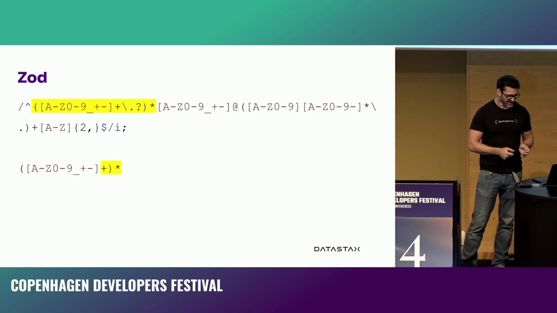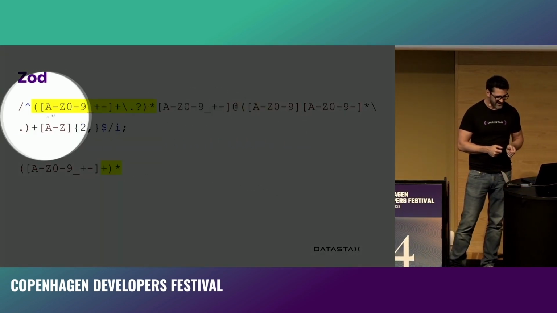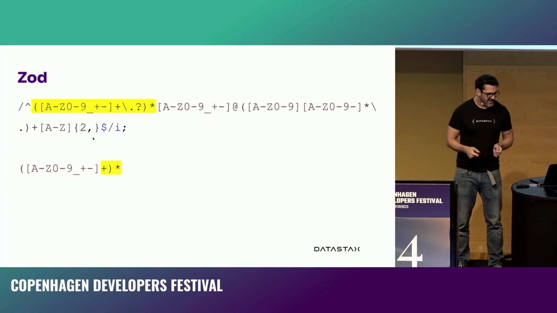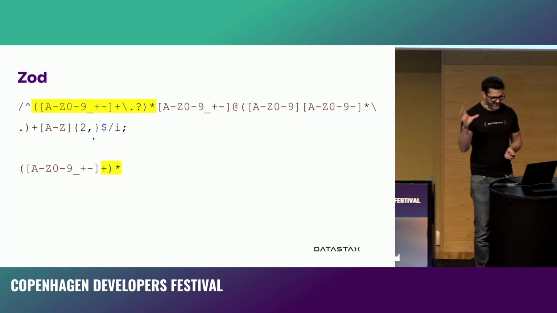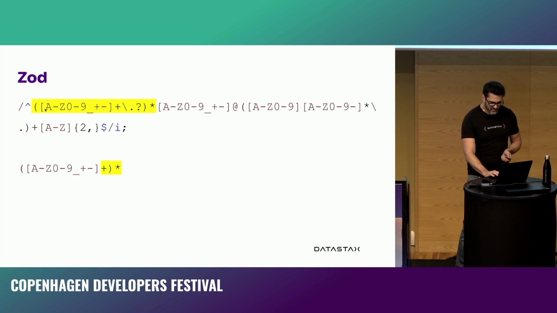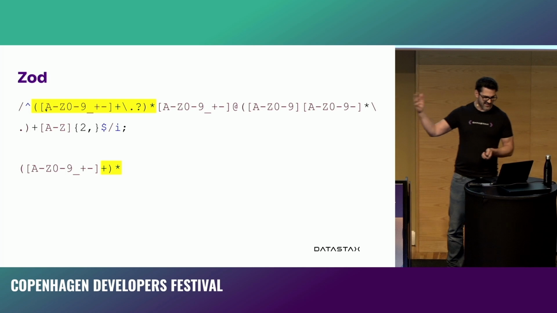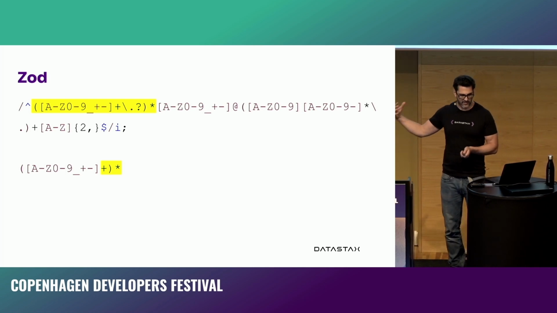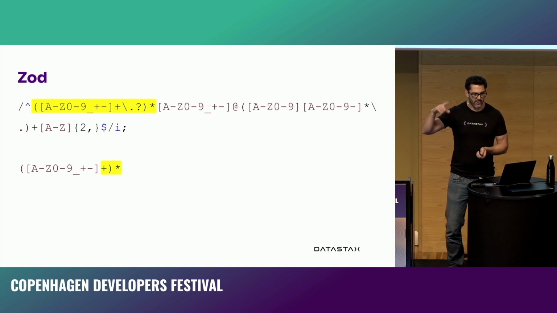And this one's a bit harder to read. I'd probably put it through regexper if I really cared about it. But the problem happened in the yellow part at the start. And what we can do is boil that first part down into this bit. So what we had here is, anything A to Z, 0 to 9, underscore, plus or minus, one or more times, followed by a dot, followed by an optional dot.